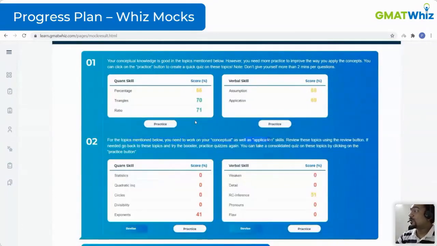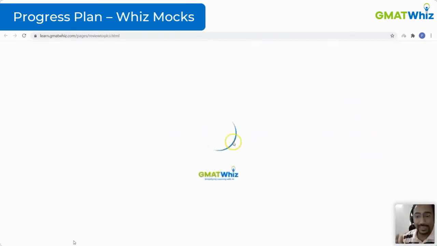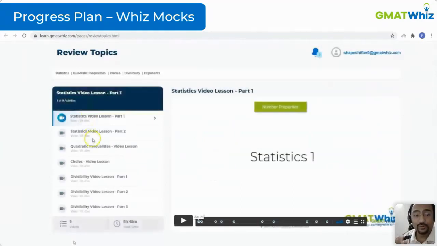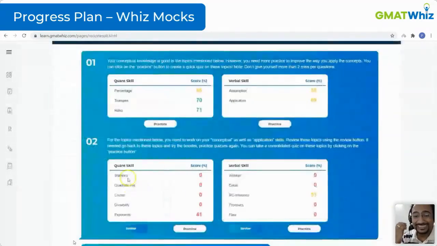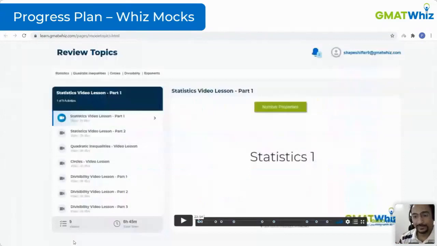And then it tells you, okay, these are the low-hanging fruit, guys. Okay, these are the areas where you also have conceptual gaps. Look at your scores. This clearly means that you did not have a sound understanding of these concepts. So click on this revise button and it will again create a revision module for you, which will contain those exact elements that you are not good at.